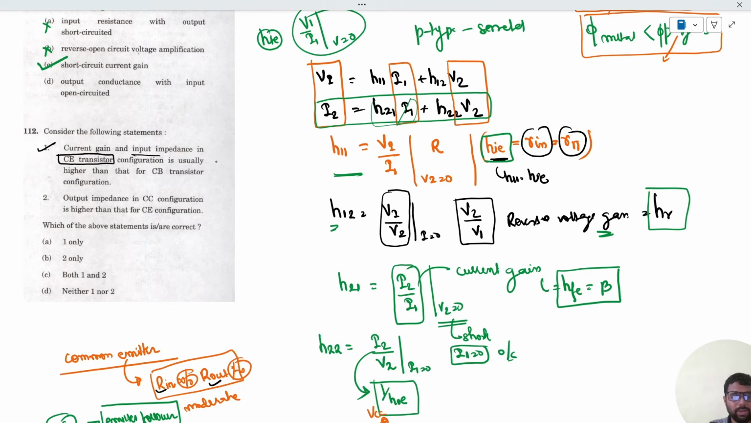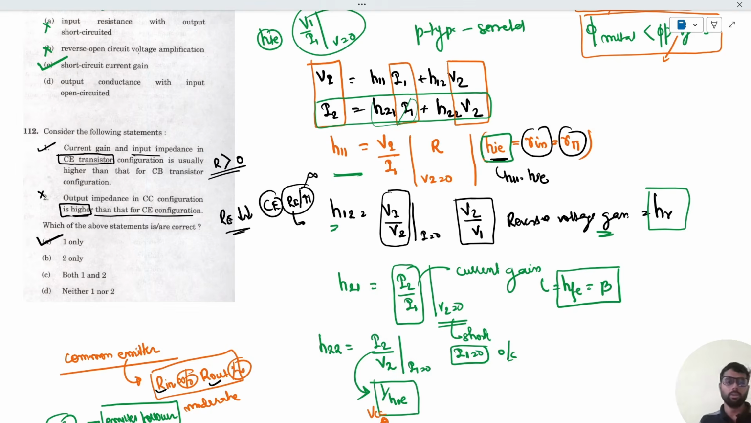Because in CE we have finite values that are moderately high, and in CB we are almost near 0, very small. The output impedance in the CC configuration, common collector: we have seen in the common collector, output is very low. In CE, common emitter, the impedance is moderate, neither very high up to infinity, nor very low, that is 0. So output impedance of CC is very small, not higher but lower than the CE configuration. So this statement is wrong. So for this question, option A is correct. So this is all with this EDC topic. Thank you.